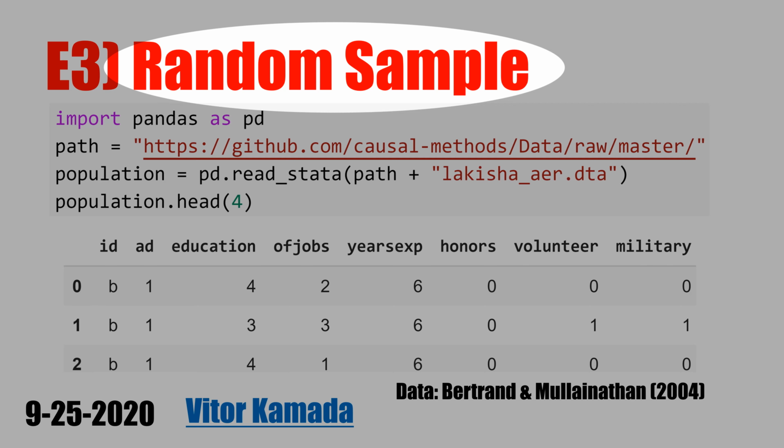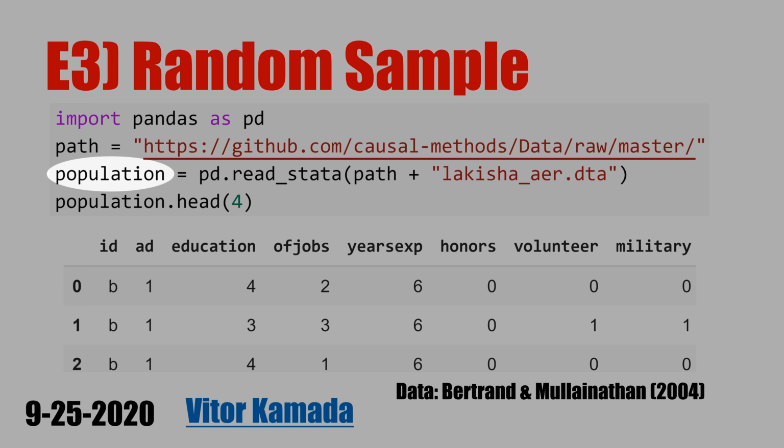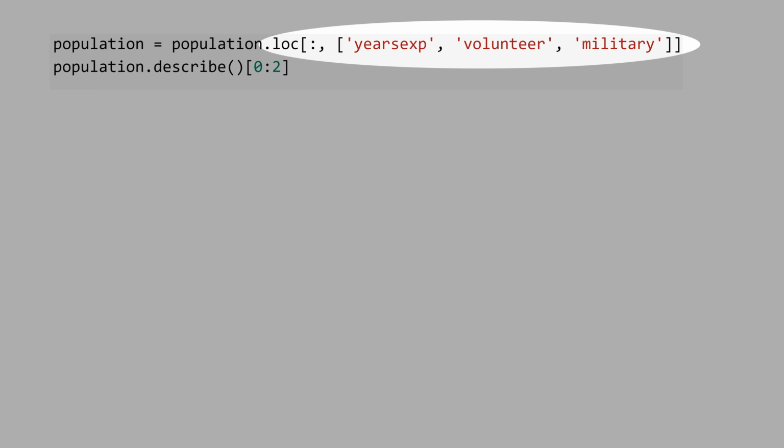In this video, let's see that the random sample is the best way of getting a representative sample from the population. We have a data set that you can consider as the population. In this data set, for example, we have this variable years of experience, volunteer, that is whether you are a volunteer or not, and military, if you have experience as a military service or not. Let's restrict our analysis to only these 3 variables.